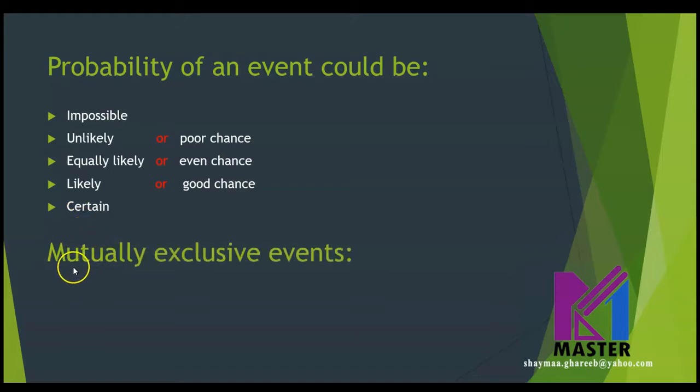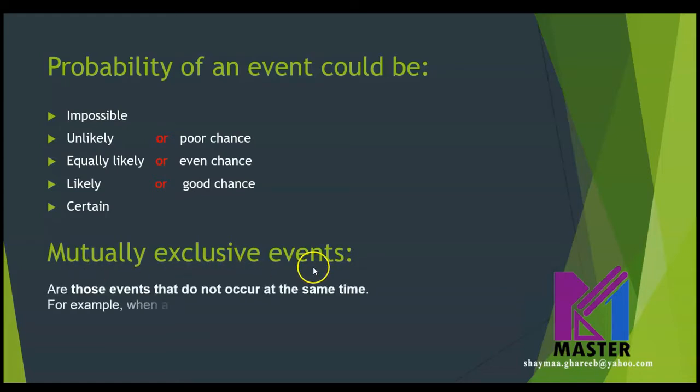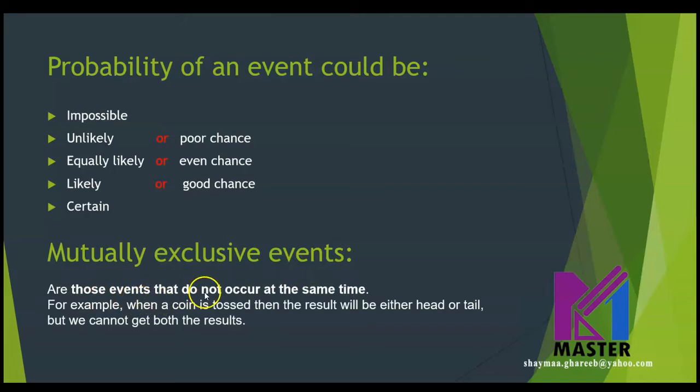Now, let's talk about mutually exclusive events. What are mutually exclusive events? They are events that don't occur at the same time. For example, when a coin is tossed, the result will be either head or tail. But we cannot get both results, which means they are two events that cannot happen at the same time.